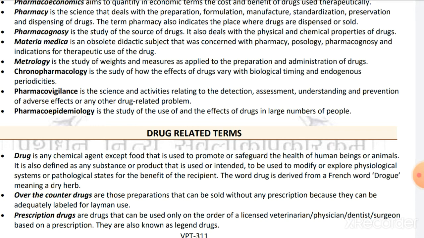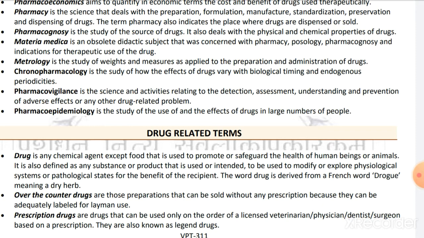Then chronopharmacology is the study of how the effects of drugs vary with biological timing and endogenous periodicities. When we introduce any drug, it has different effects depending on biological timing. Its effect depends on time. At the initial level, it might have a smaller effect. As time passes, it may increase and finally it goes down. This is chronopharmacology.